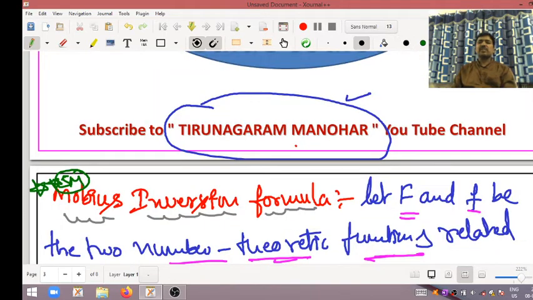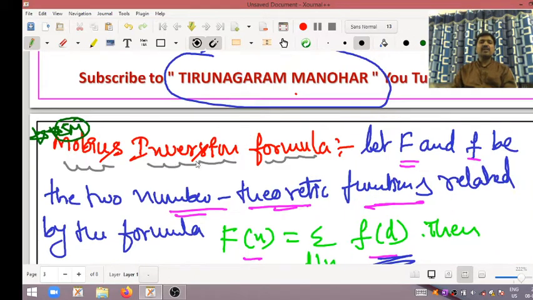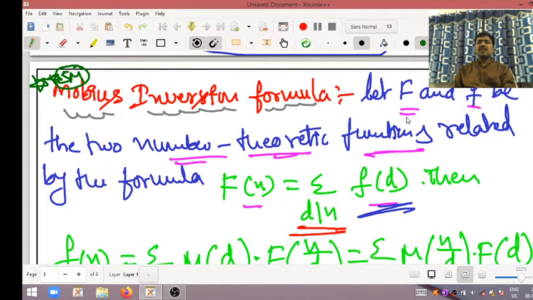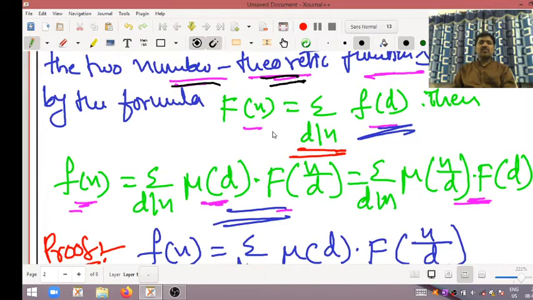See here, my dear students, once again I repeat the Mobius inversion formula. Let capital F and small f be two number theoretic functions, and suppose capital F of n is equal to summation d divides n of small f of d.